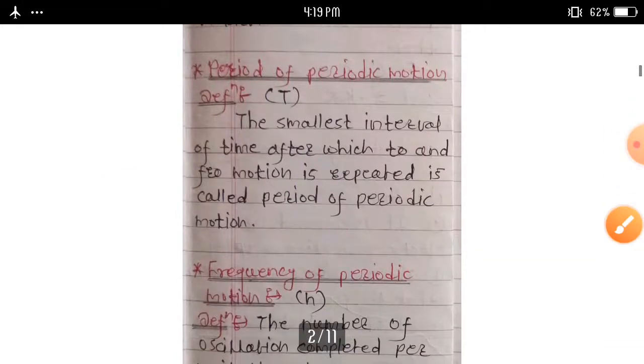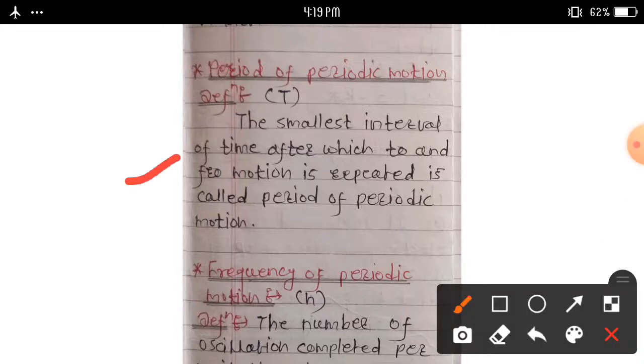Next definition, period of a periodic motion. What do you mean by period of a periodic motion? This is denoted by capital T. Definition: the smallest interval of time after which the to and fro motion is repeated is called the period of a periodic motion.